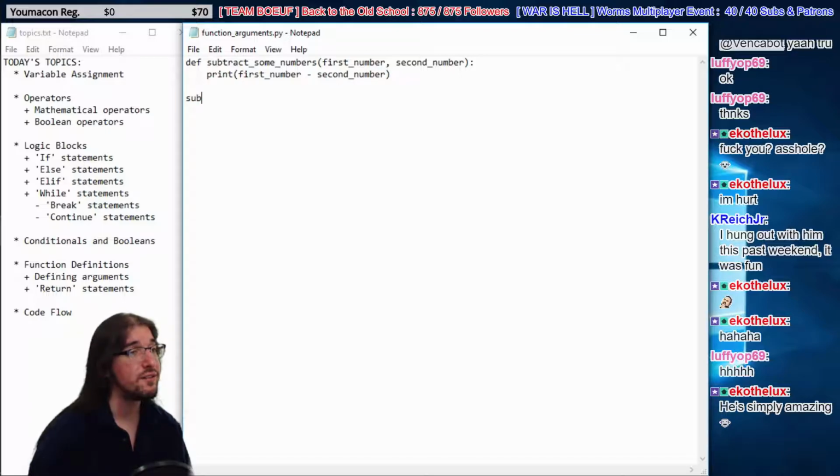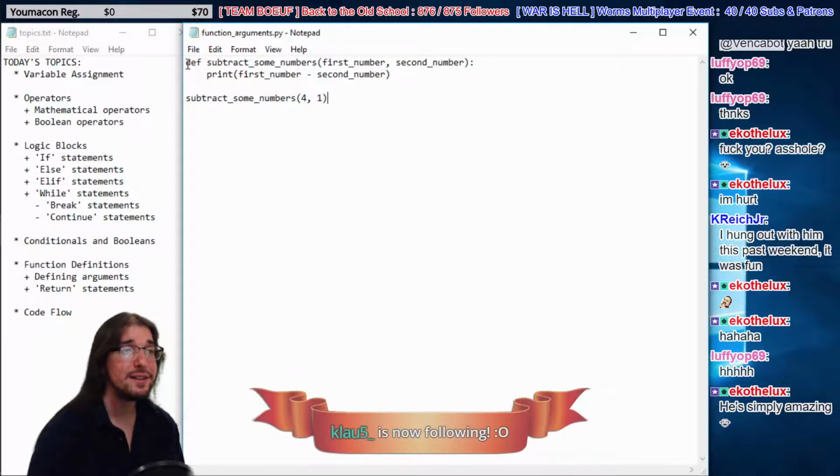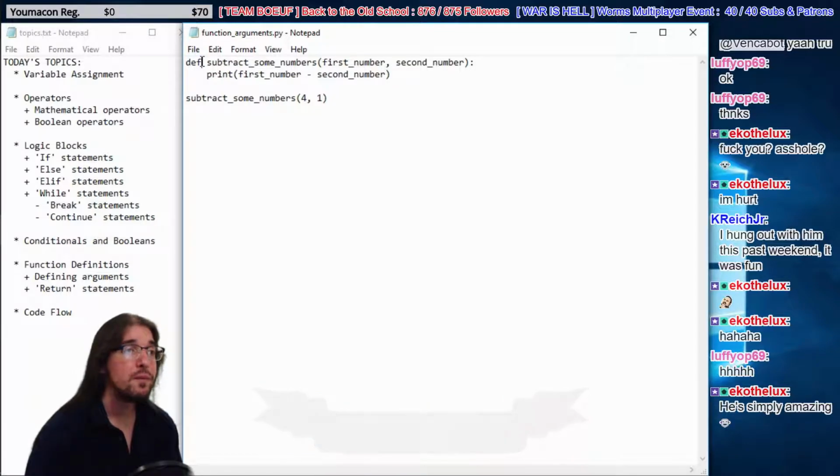Then we're going to use that function, subtract some numbers. We're going to subtract 4 minus 1. Right. So you guys with me so far? We have this function here. We defined it. We define a function. We start off with the word def. It means, hey, listen, Python, we're making a function. Get ready. Next thing we do is we name the function. Subtract some numbers in our case.